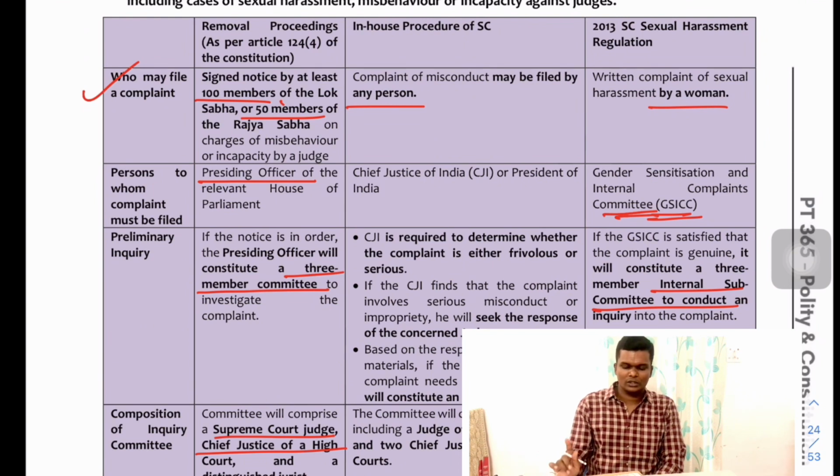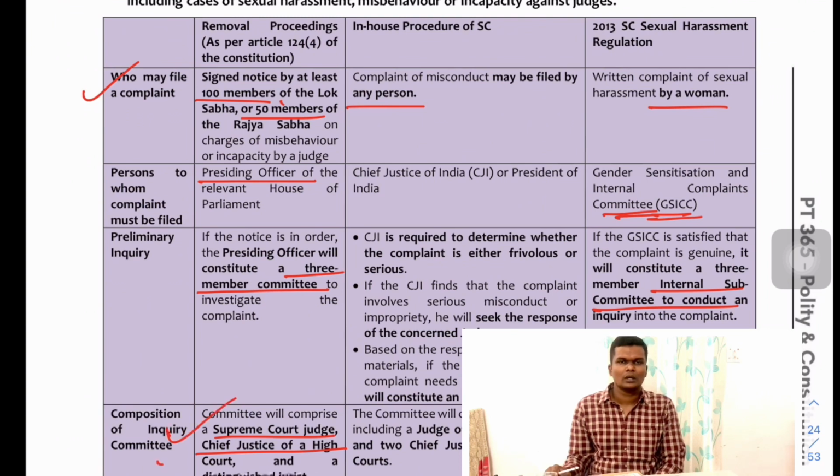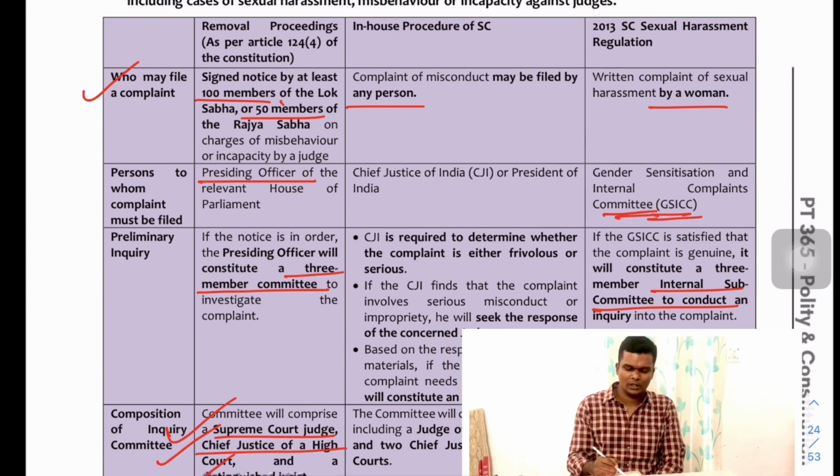Okay, primarily on the charges of misbehavior or incapacity of a judge, the complaint should be given to the presiding officer, to whom it must be filed, and the presiding officer can constitute a 3-member committee which can decide on the issue. The 3-member committee will consist of a Supreme Court judge, a Chief Justice of a High Court, and a distinguished jurist.